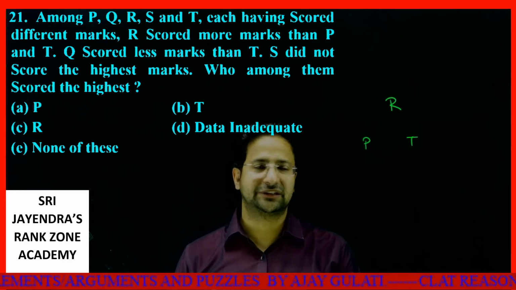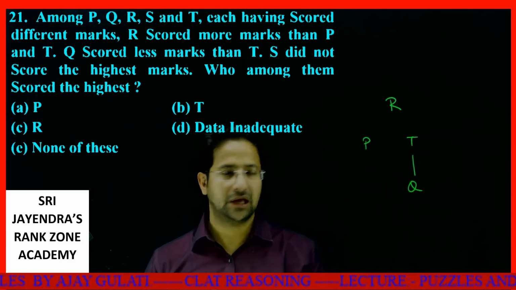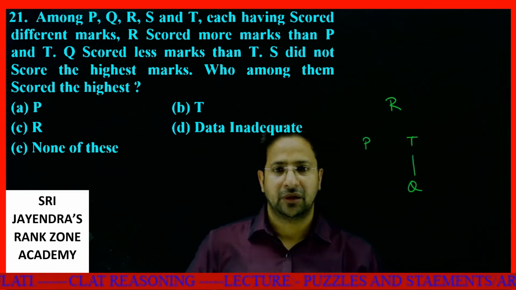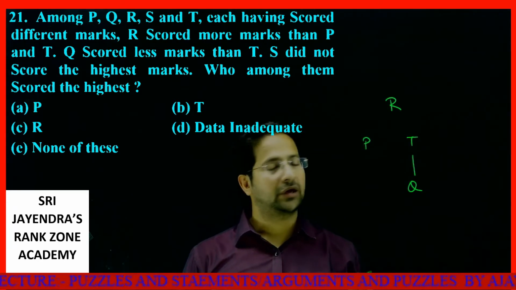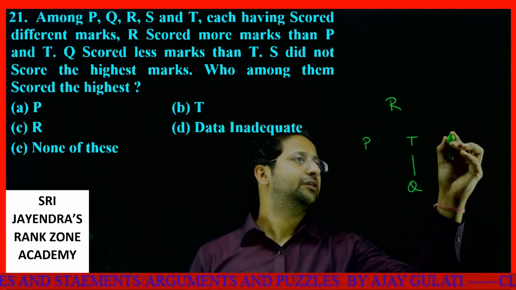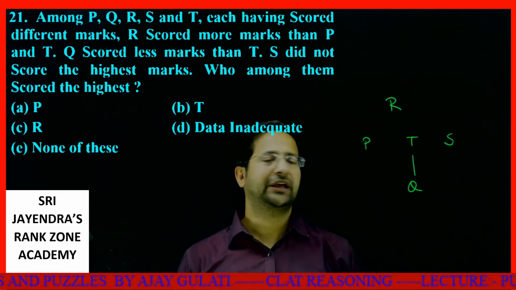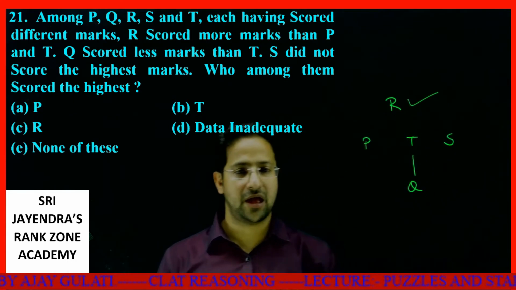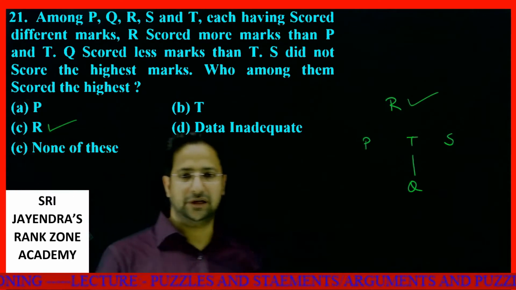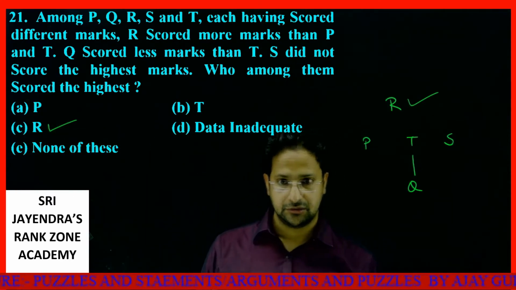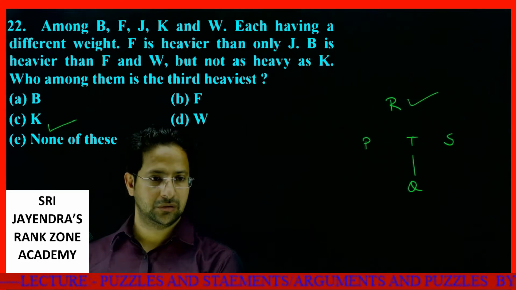Q scored less marks than T. So Q is definitely beneath T. Okay. R is above T. S did not score the highest marks. Okay, so that means S is also beneath R. Who among them scored the highest? So I can very easily say R scored the highest. So your answer is option number C. R scored the highest marks. Okay, dear students, let me move to the next one.